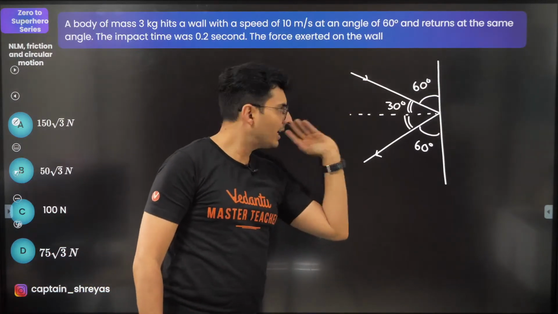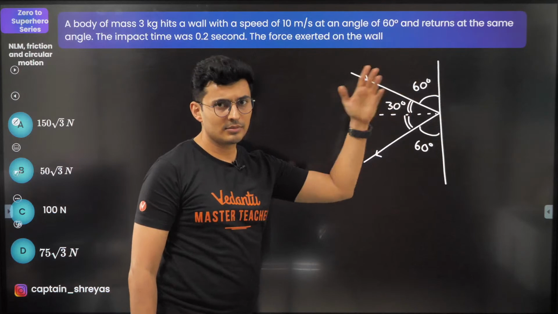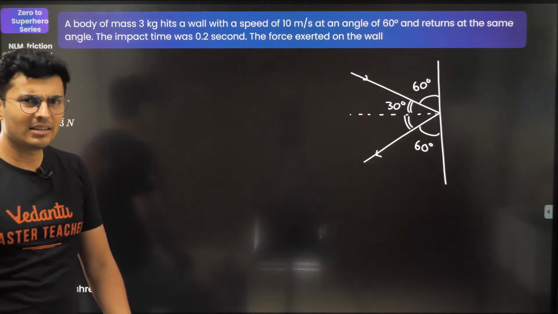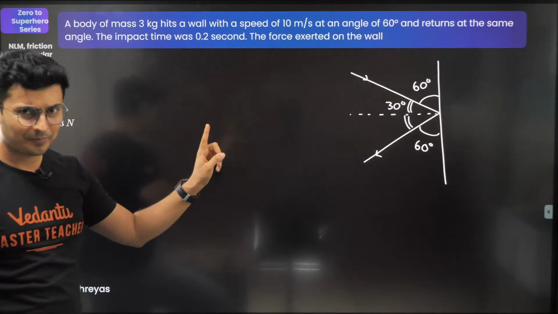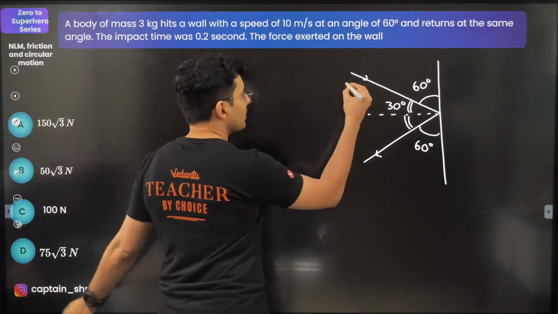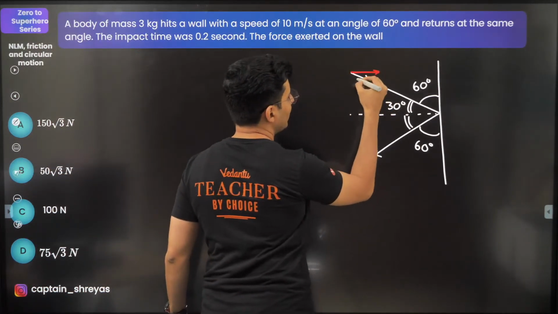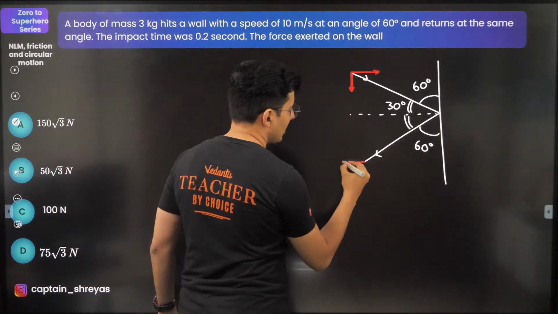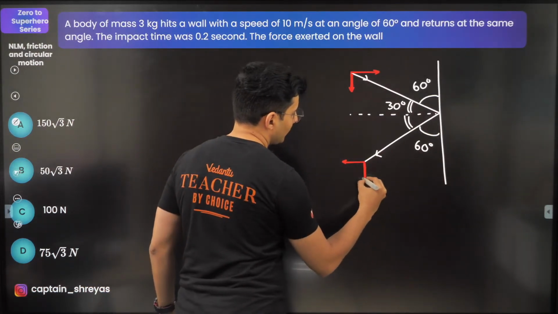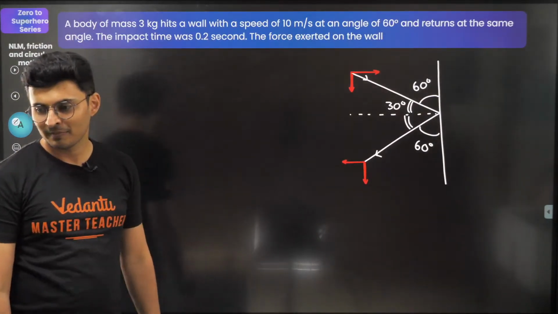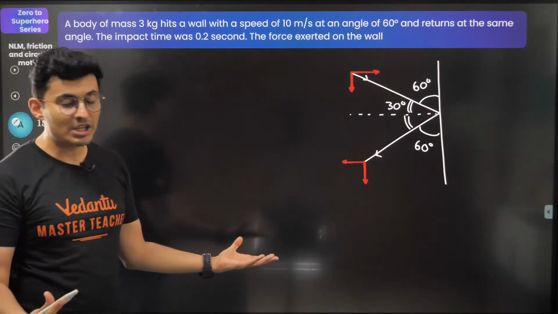Will there be force in the x direction or in the y direction? You tell me that in the chat box. Think carefully. Symmetry is there. If you notice here, this ball has two kinds of momentum, one in x, one in y. When it rebounds, it has one in x and one in y. Think which momentum changed, which momentum did not change.